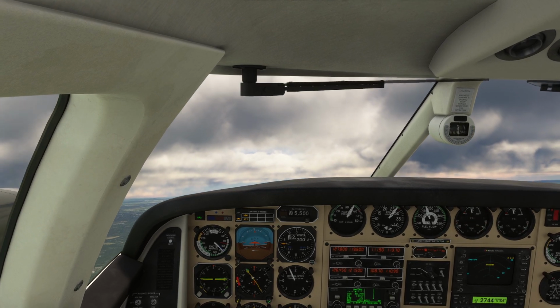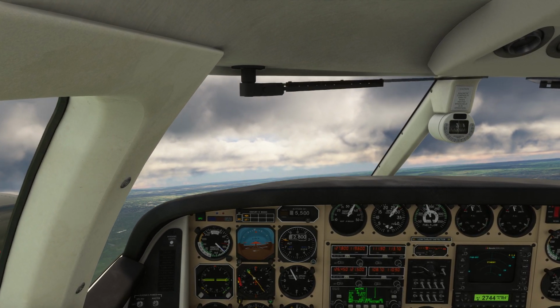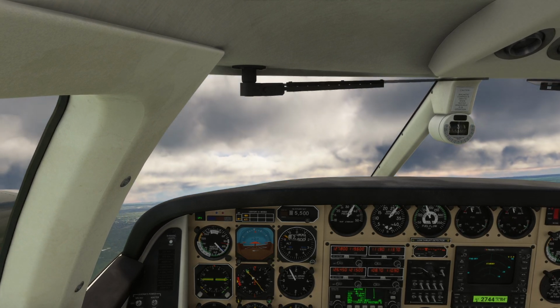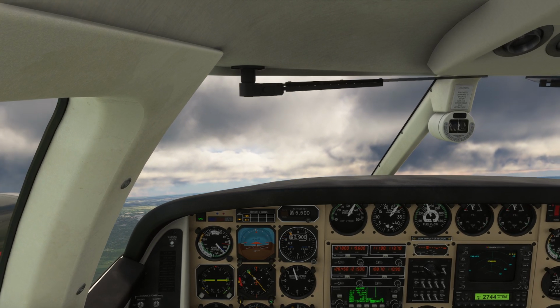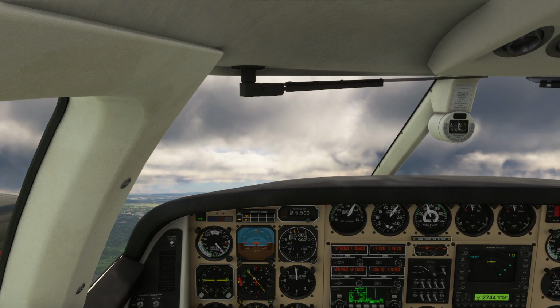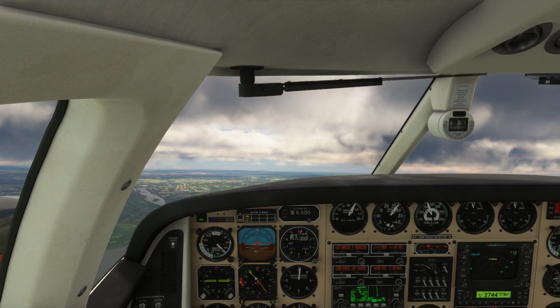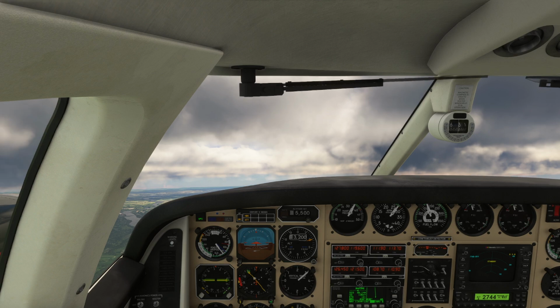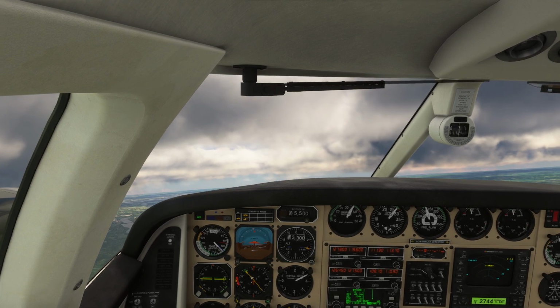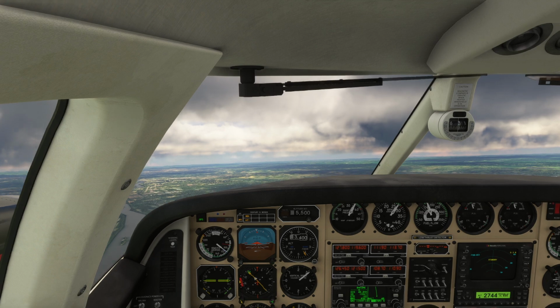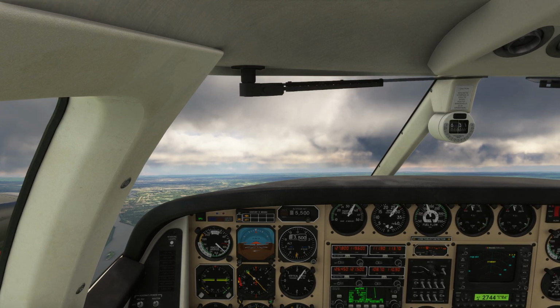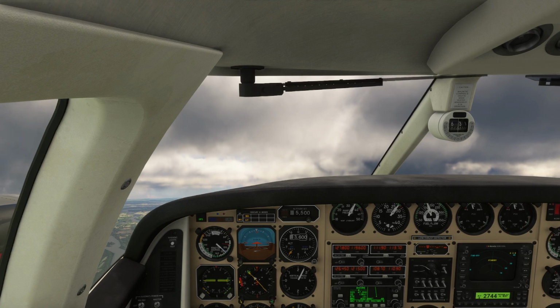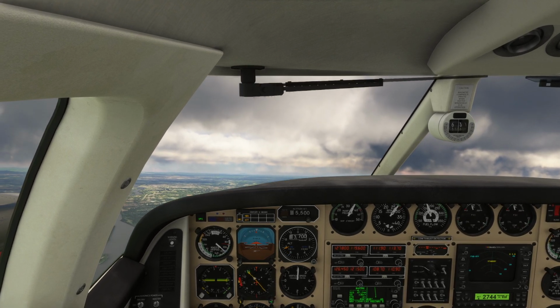Approach, red 6-4, requesting flight following to Kilo Oscar Romeo Echo. I'm just curious if they do. 6-4, you already have flight following to KMGJ. I was right. It's on the wrong one. Okay, so what we'll do is we'll cancel and re-get it. Bradley approach, Red 64, cancel flight following.